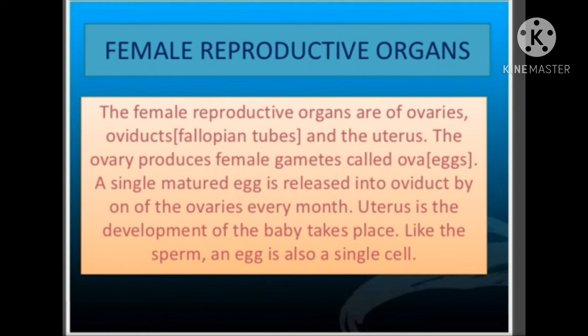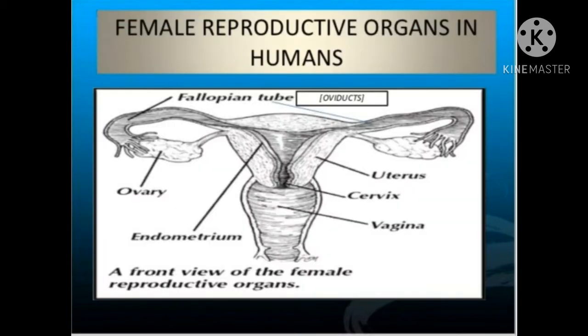Uterus is the organ in the female body where the development of the baby takes place. Like sperm, an egg is also a single cell. In the figure, the female reproductive system diagram is represented.